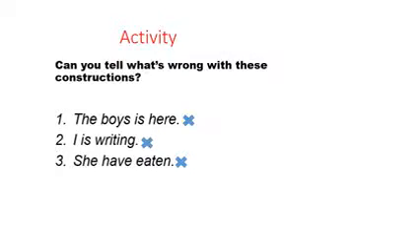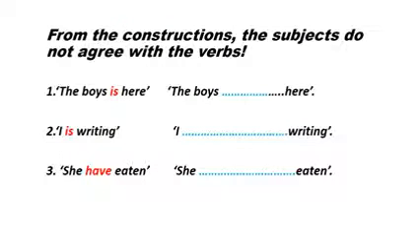Okay, and that takes us here. Can you read what you see? From the constructions, the subjects do not agree with the verbs. Let us find out. The boys is here. In this sentence, what is the subject? Can you say it? The boys. Good. Is it singular or plural? Plural. Can it go with is? No. What can it go with? Are. So it should have been the boys are here. That is right. The boys are here.